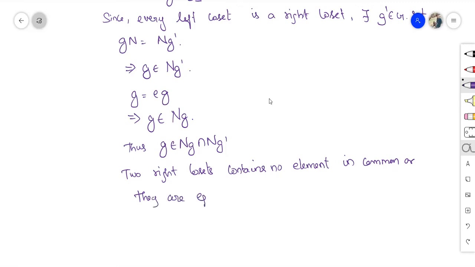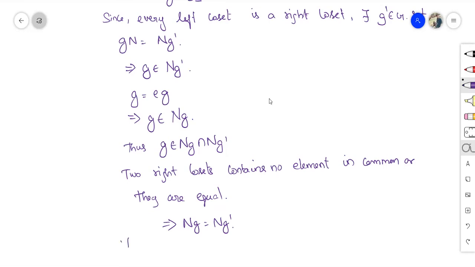This is the important property of cosets. So g is in both, which violates containing no element in common. So it has some element in common. Therefore, Ng is equal to Ng dash.